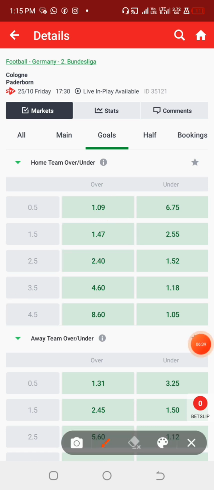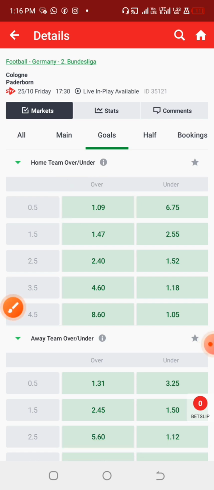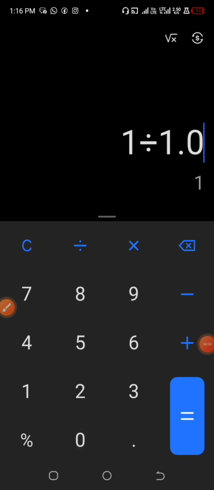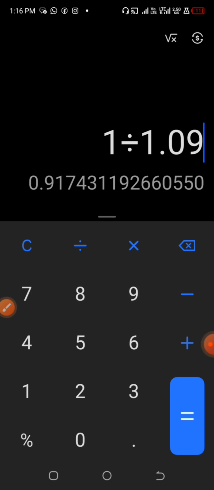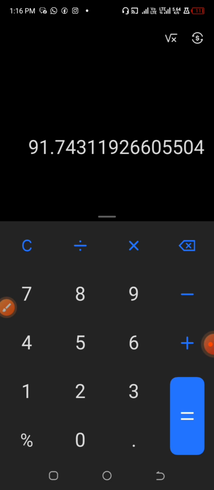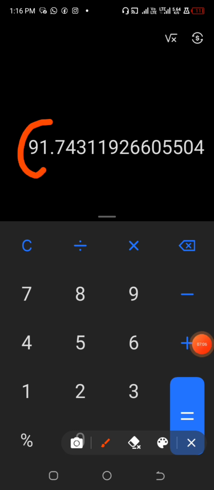So now if you are going to predict this particular game for over 0.5 goals at odds of 1.09, let me quickly do the odd evaluation. Alright, so now let us have the insights of the bookmakers based on percentage of possible outcome. So 1 divided by 1.09 multiplied by 100. So right now, as you guys are seeing it, the percentage expected for this particular game to come out well as over 0.5 goals home team is 91%.